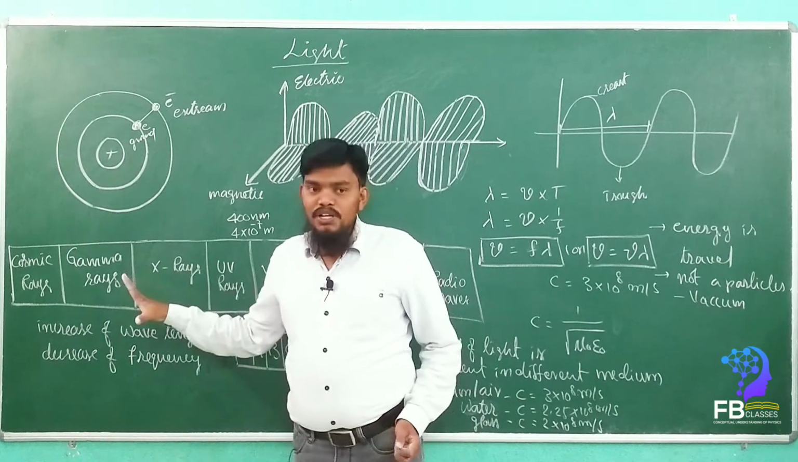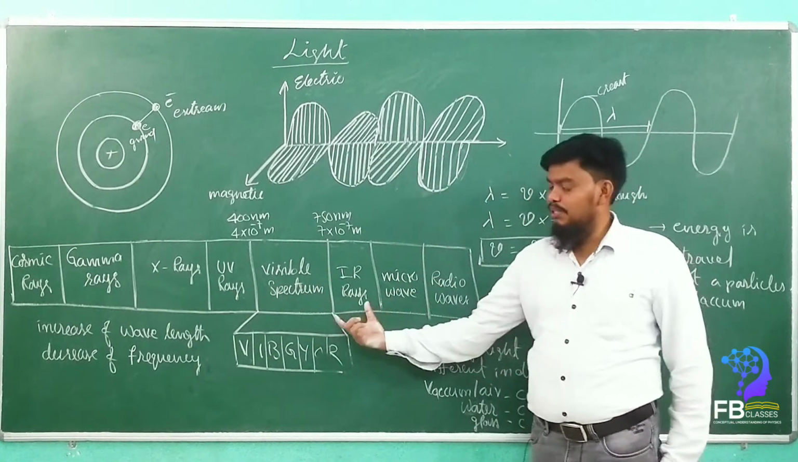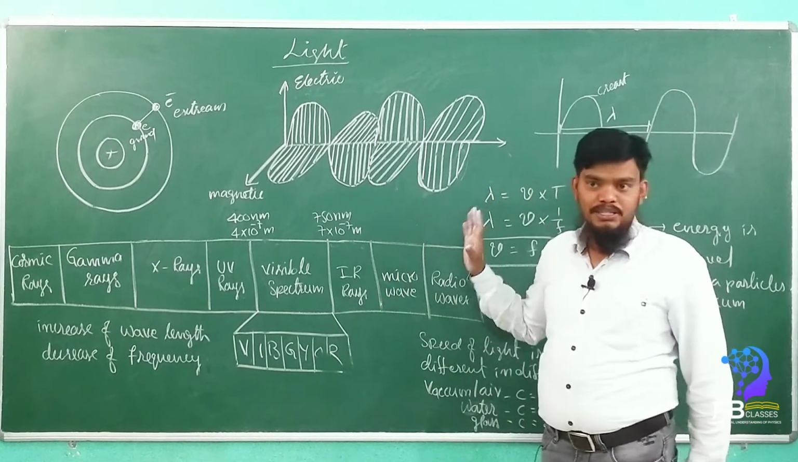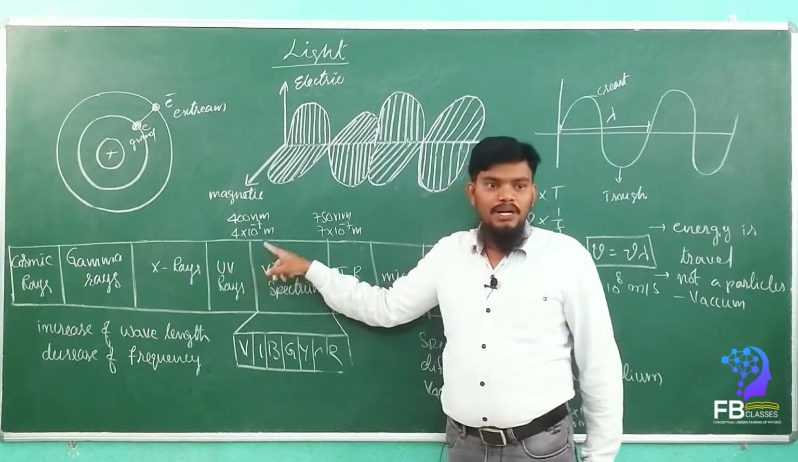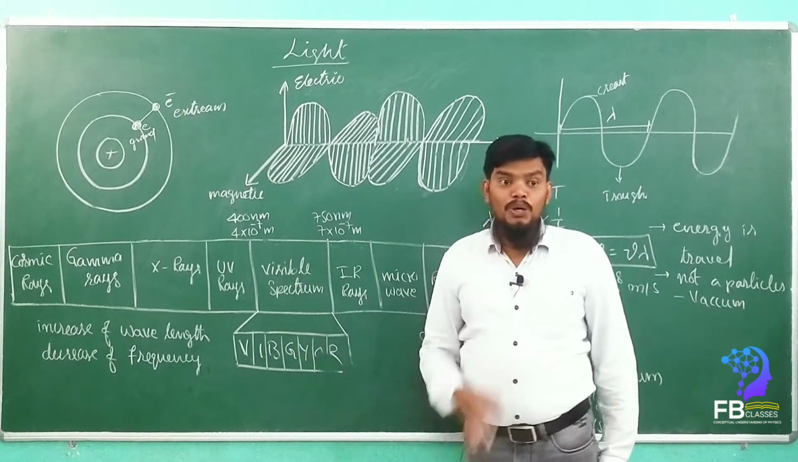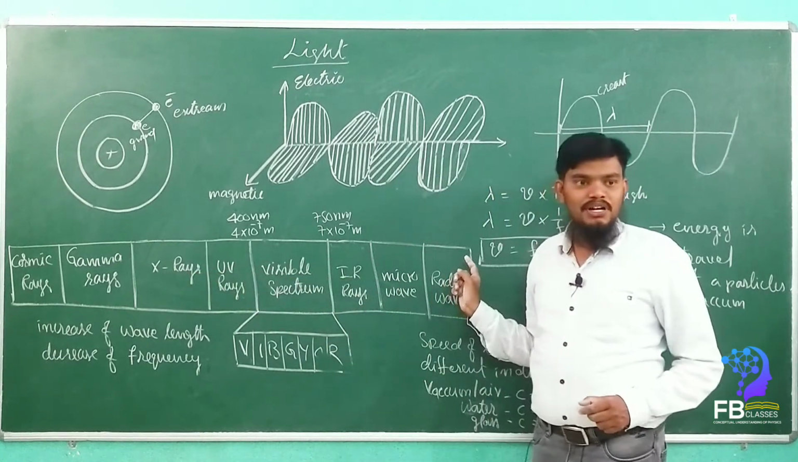So what we learnt now? It is only the basics of where the light is coming from. Light is a part of the electromagnetic spectrum. The wavelength range is 400 nanometer to 750 nanometer. This visible spectrum only can be seen by our naked eyes. The remaining rays we are not able to see.